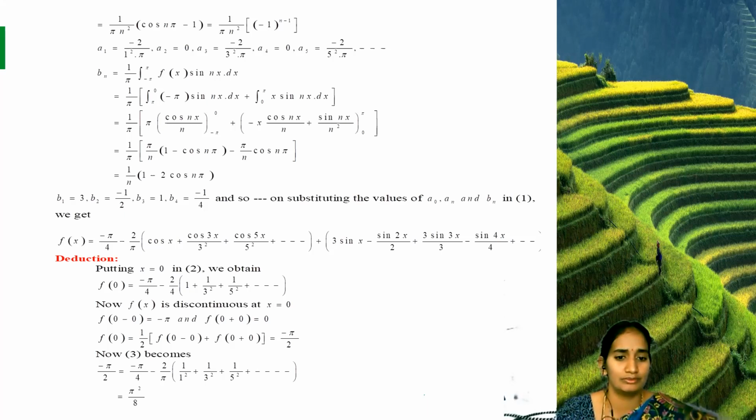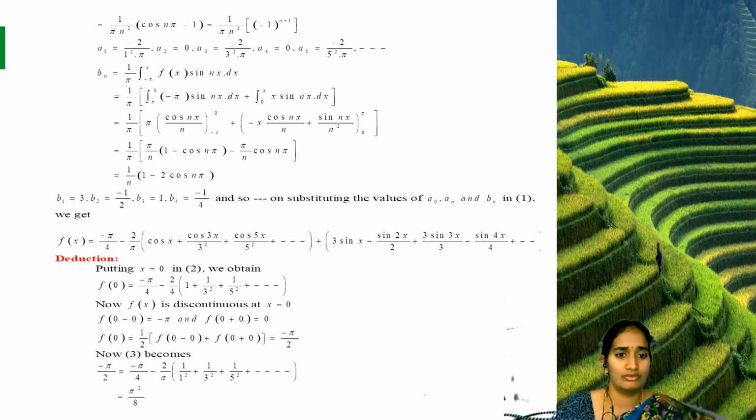So in your question to deduce some values, then only in this step we are substituting x equal to 0. f of 0 equal to minus pi by 4, minus 2 by pi, 1 plus 1 by 3 square plus 1 by 5 square. Why? You know cos 0 is 1, but sin 0 values are 0. So only the first term expansion exists.